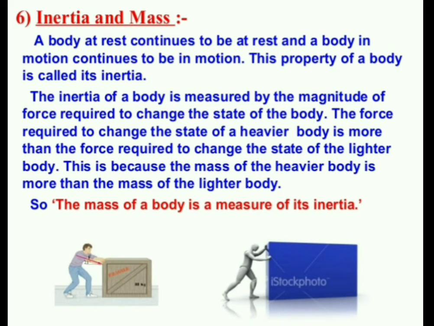The heavier box has more mass and the lighter box has less mass. So if you want to change the position of the heavier box, we apply more force. Is it clear? So the mass of the body is the measure of its inertia.